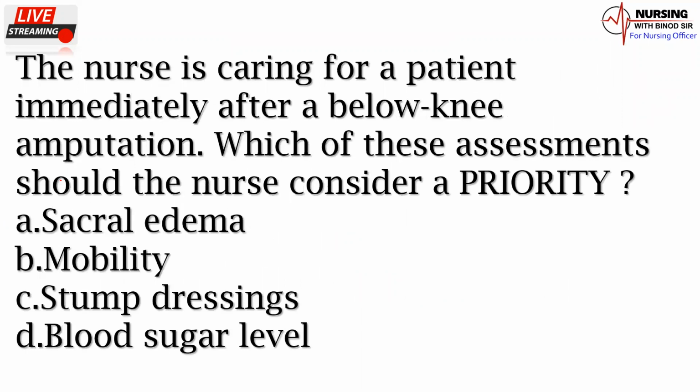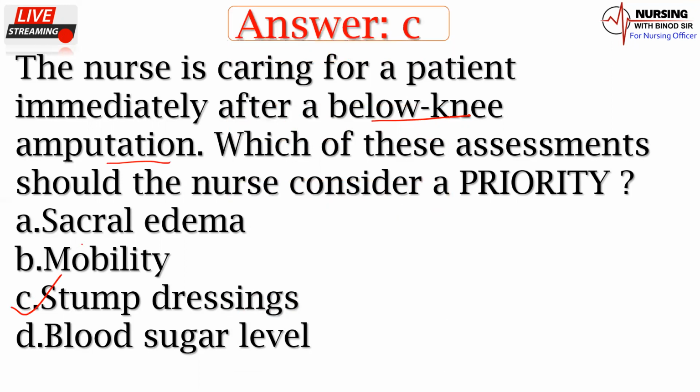The nurse is caring for a patient immediately after a below knee amputation. Which of these assessments should the nurse consider a priority? A option, sacral edema. B option, mobility. C option, stump detection. D option, blood sugar level. Okay, here that answer would be the C option. You must have to remember this. Now we'll come back to next question.